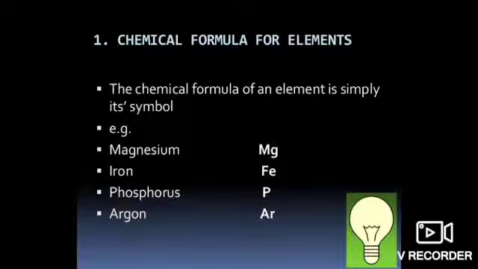So let's see how you will come to know whether it is a cation or anion from the valencies. But before that, I have told you the first thing you need to keep in mind to write the formula is their symbols.